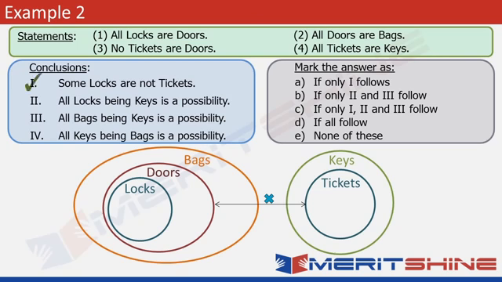Number 2. All locks being keys is a possibility. What is the restriction on keys if you want to extend it? None. The only thing is that all the tickets have to be contained within keys. So we can extend keys to any extent without violating the condition. So it can be easily seen, it can be visualized very easily that locks can be contained within keys.